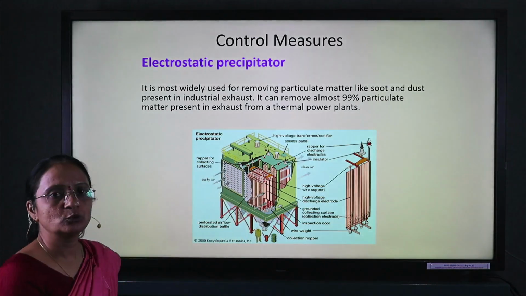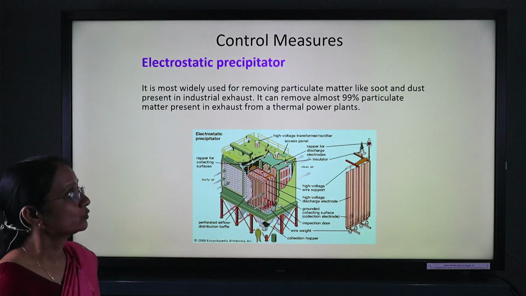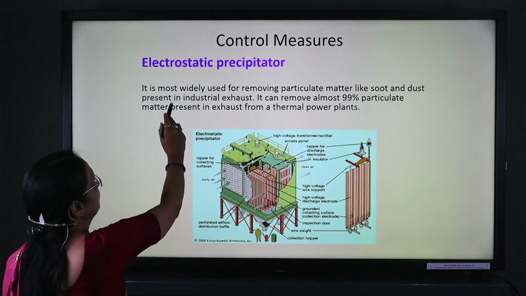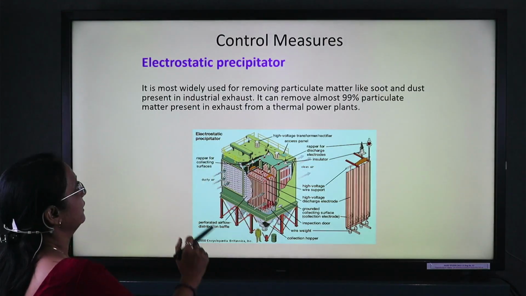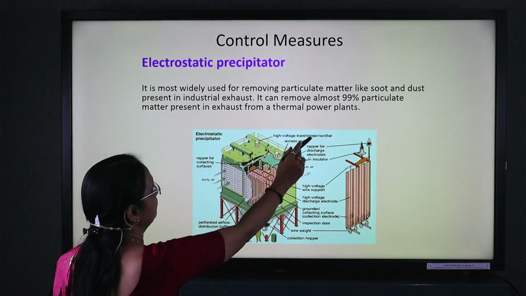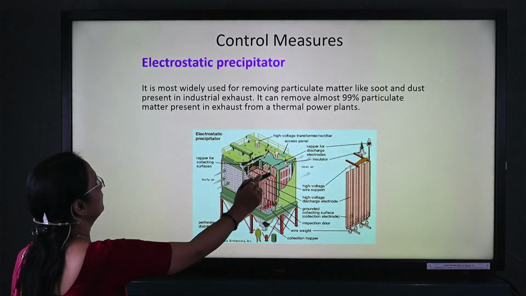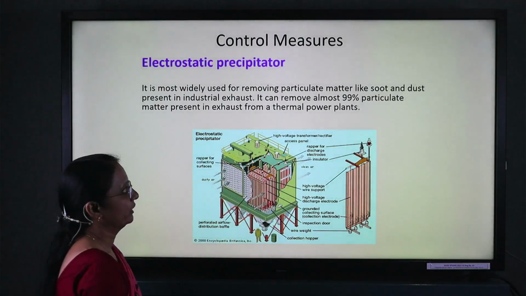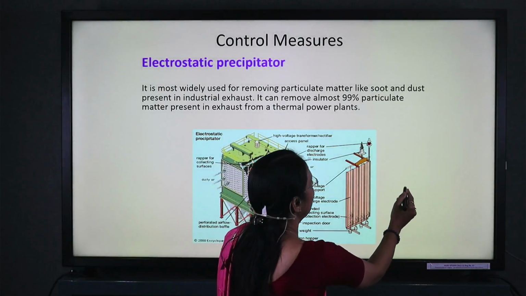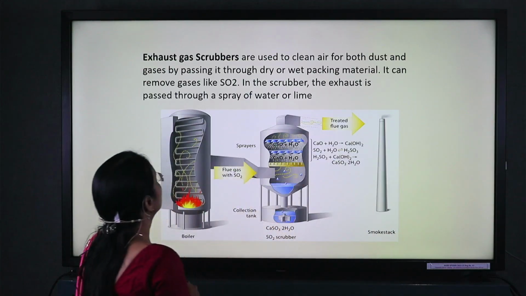Now, how are we going to control this air pollution? There is the electrostatic precipitator. It is one of the devices which helps to control the particulate matter present in the thermal power plant. Near about 99% of it will be captured.